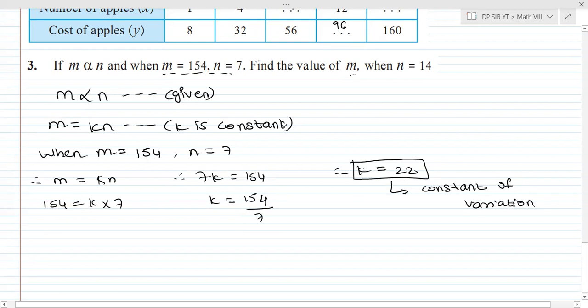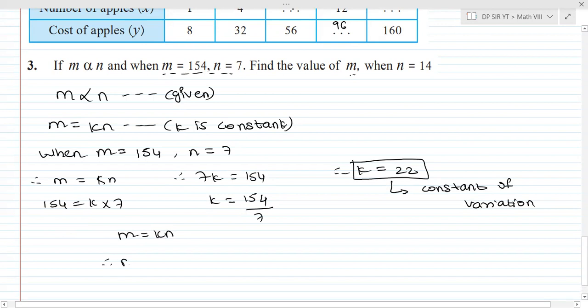Okay. इधर तक कुछ भी डाउट है? This is the basic step. Okay. Now we need to find constant का क्या बोलते हैं उसको, equation of variation. To find equation of variation, we substitute in m is equal to kn.